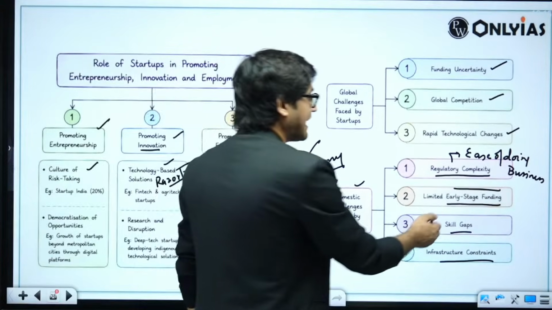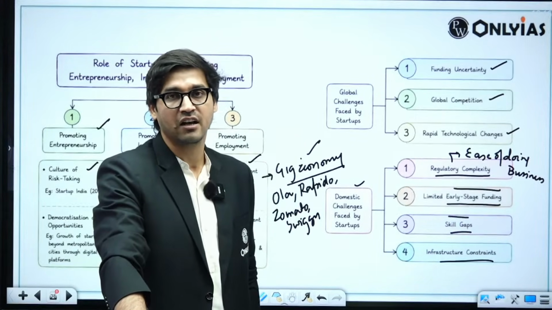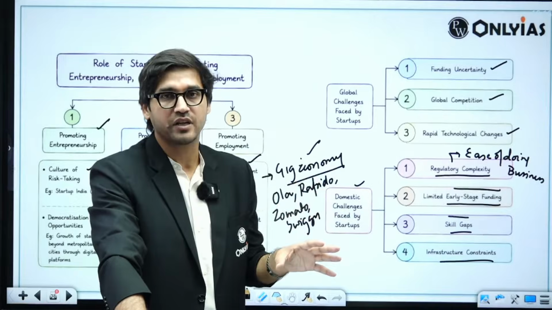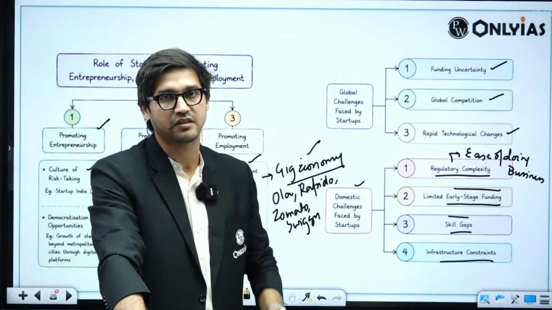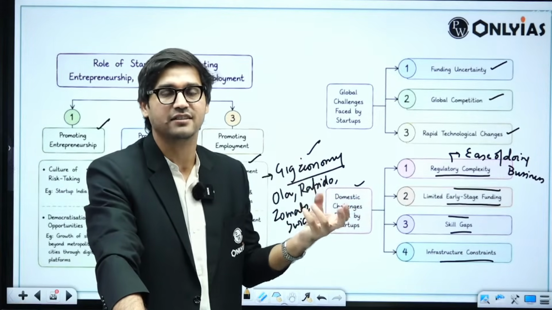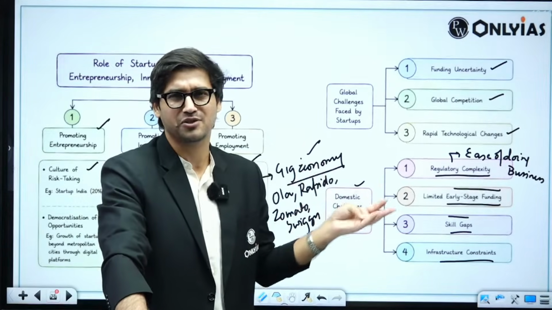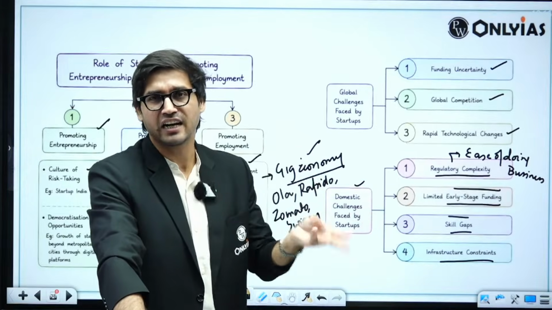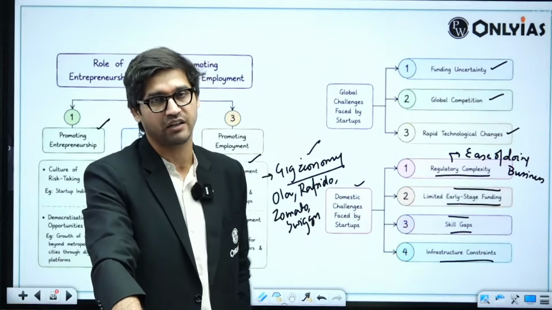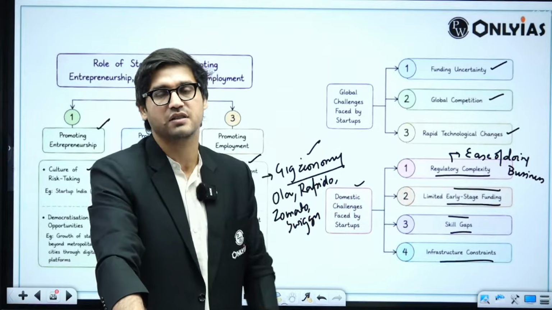You can talk about skill gaps. You can talk about how only 8% of India's graduates are in high skill roles. You can talk about how employability of people in India, graduates as well as diploma holders, is a pressing concern. Startups cannot foster in the absence of people who lack the required skills. You can talk about infrastructural constraints. Here you can talk about multiple things: roads, highways, railways, inland waterways, how we have underutilized our own capacity because of poor infrastructure. These are the challenges that you should be focusing more on, because again, you are appearing for civil services of India.